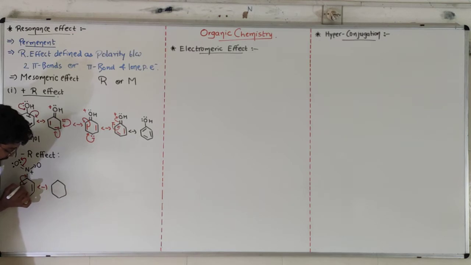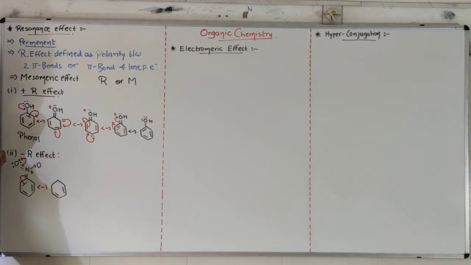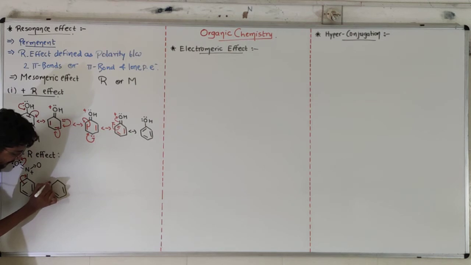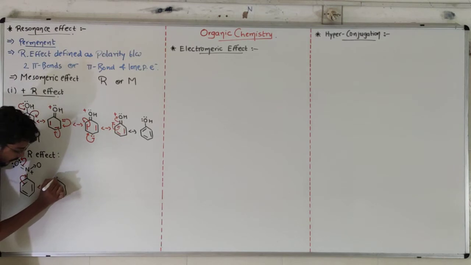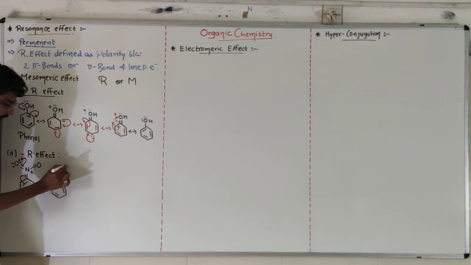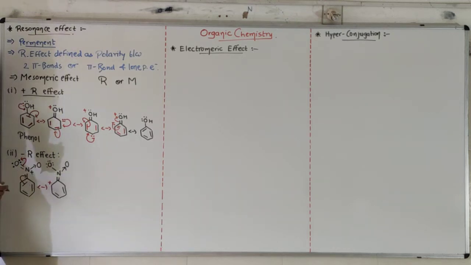Because of this pi bond, the electrons of the other 2 pi bonds will stay as they are, but this one is donated to the upper side. That's why this carbon becomes positive, and here a double bond with the nitrogen, a coordinate covalent bond with the other oxygen, and the original oxygen was double bonded, but these electrons will be donated onto the oxygen. That's why a lone pair of electrons will be there, and this oxygen becomes negative.